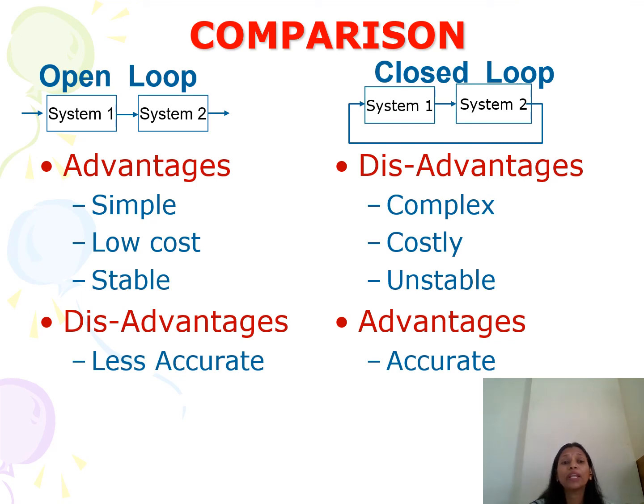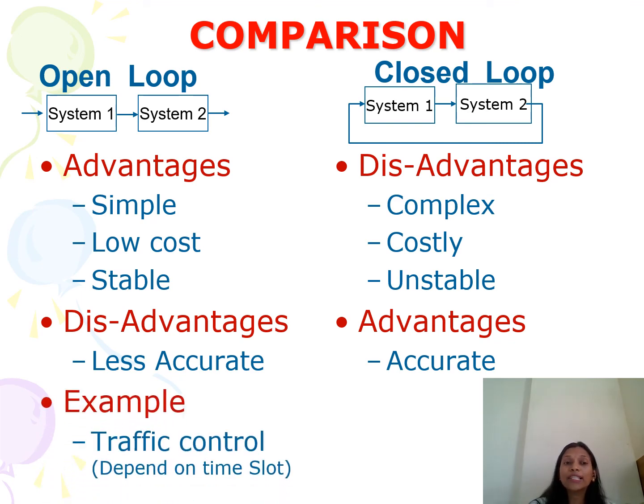Now we'll take examples. An example for open loop system is traffic control. When we see traffic control, the traffic lights depend on the time slot. Time slot means that for a particular time the red signal glows, and for a particular time the green signal glows. It does not depend on the traffic density.